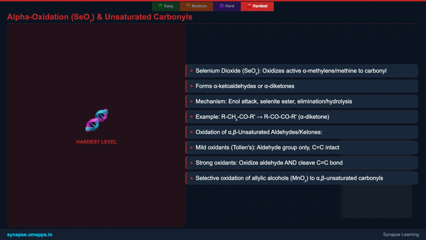achieved by other means. Furthermore, the behavior of alpha-beta unsaturated aldehydes and ketones varies significantly with the oxidant. Mild agents preserve the double bond, oxidizing only the aldehyde, while strong agents will cleave both the aldehyde and the double bond. This differential reactivity is critical in designing selective synthesis, ensuring only the desired functional group is modified.